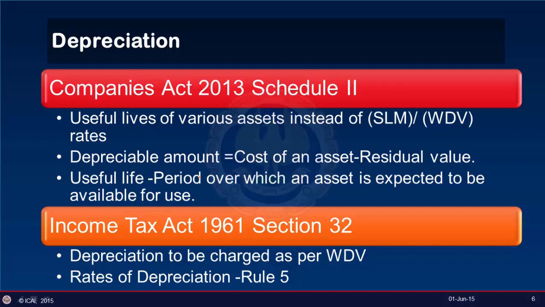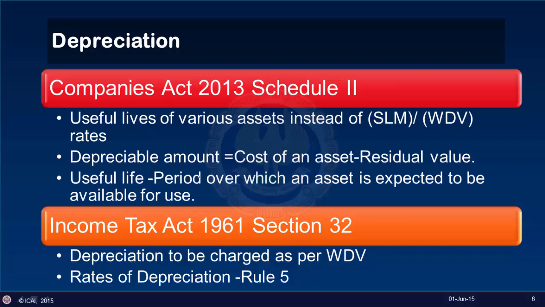Now, if you look at Accounting Standard 6, it defines depreciation as a measure of the wearing out, consumption, or other loss of value of a depreciable asset arising from use, effluxion of time, obsolescence through technology and market changes. And depreciation is allocated so as to charge a fair proportion of depreciable amount in each accounting period during expected useful life of asset.